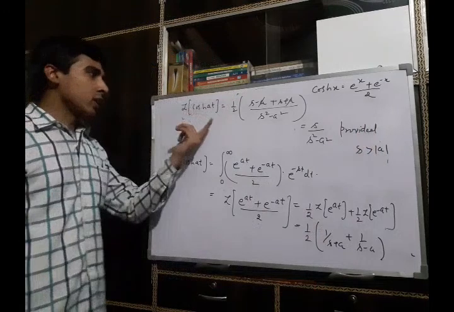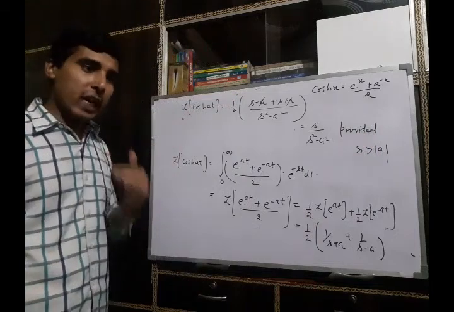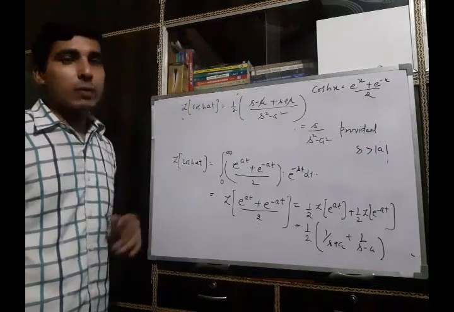So we can use the linear property and find the Laplace transform of the sinh function and the cosh function.